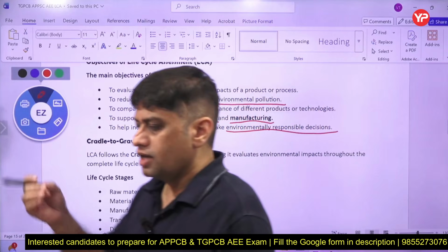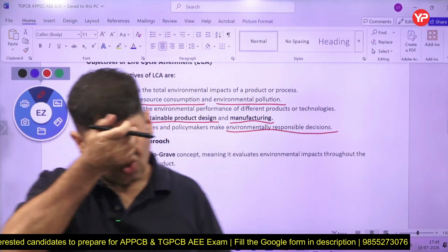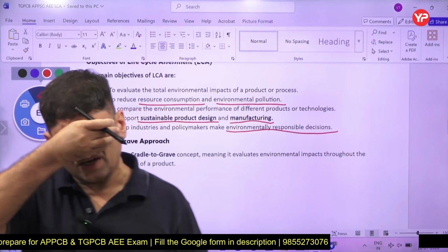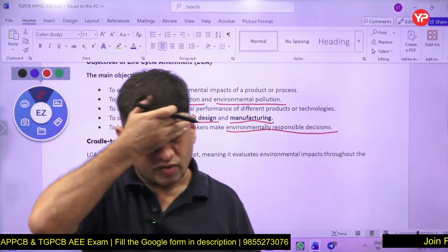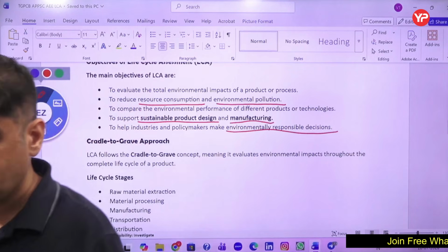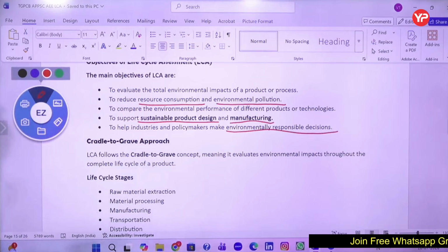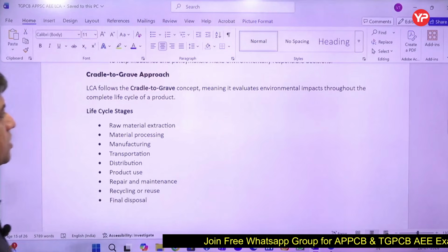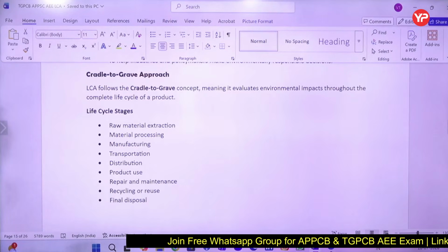As I told you, if you want to eat pizza, you should see that when I'm bringing it from the shop and transporting it, whether it is sustainable or not, is it environmentally very unsustainable or what? So the cradle to grave approach evaluates the environmental impact throughout the life cycle of the product.